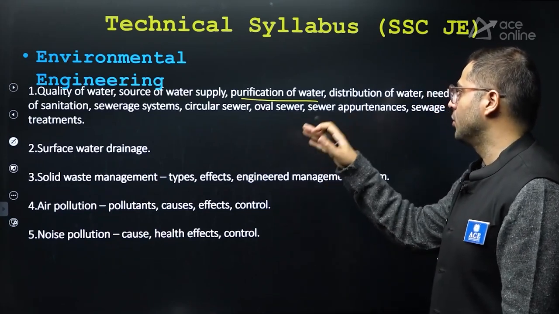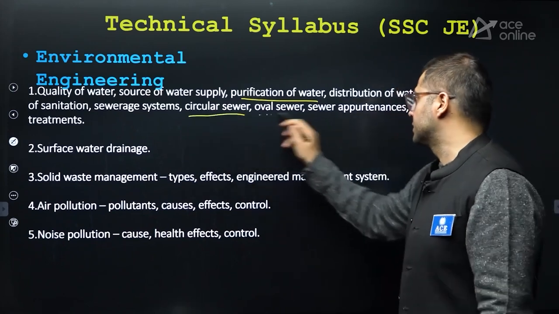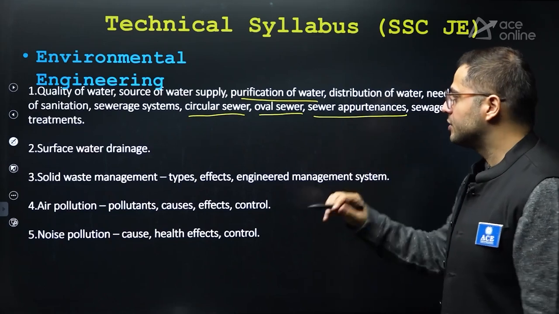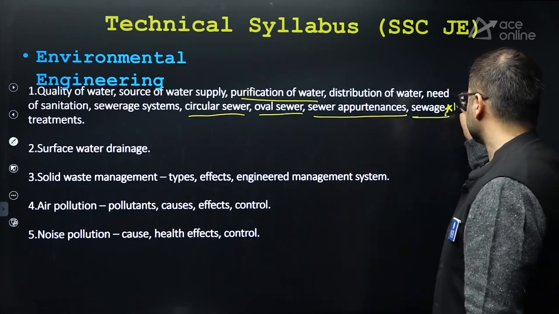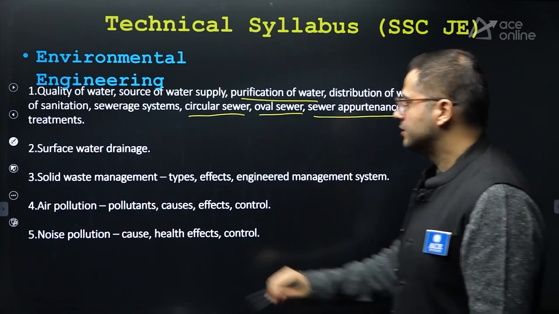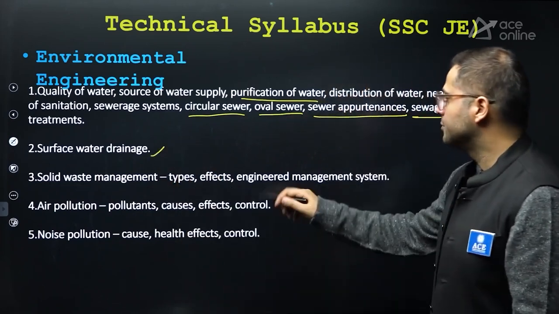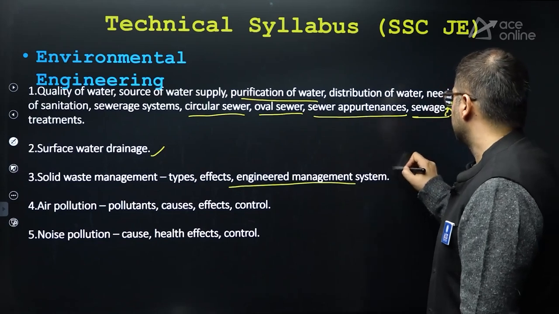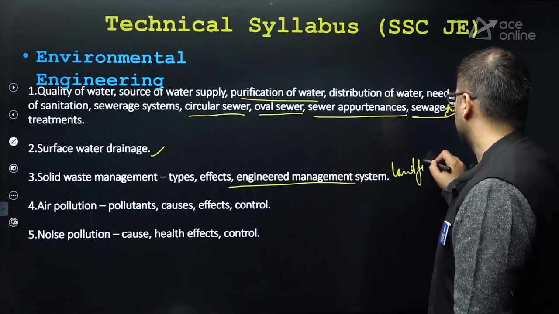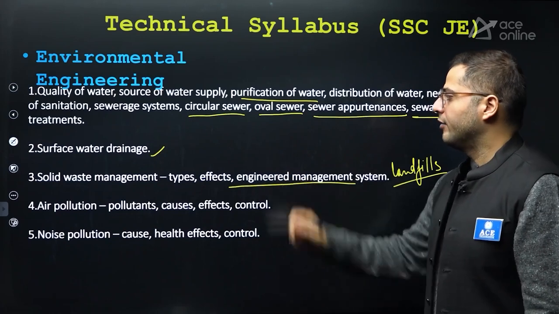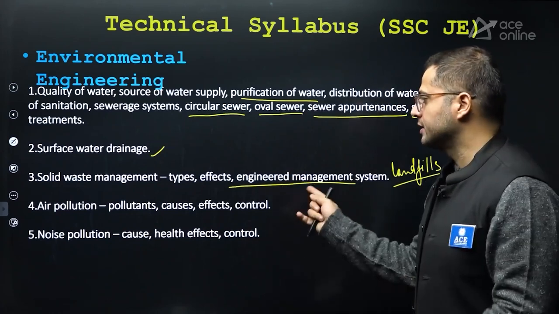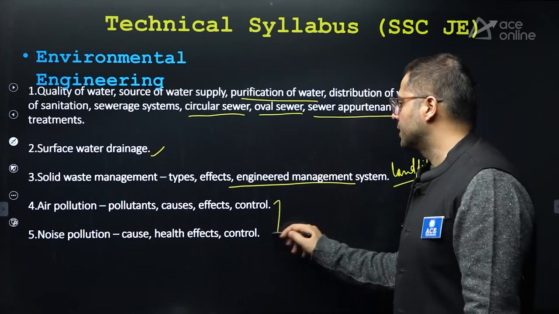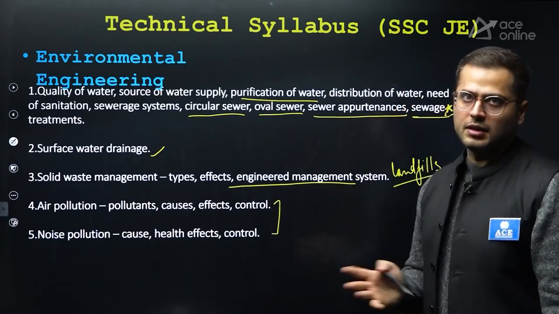Sewerage systems, circular sewers and oval sewers, sewer appurtenances. After that, sewage treatment is important. Surface water drainage, solid waste management, specifically in landfills, how to calculate the volume, right? Landfills. After that, air pollution is there, pollutants, causes, effects and control. Again, not much questions, but it's easy.